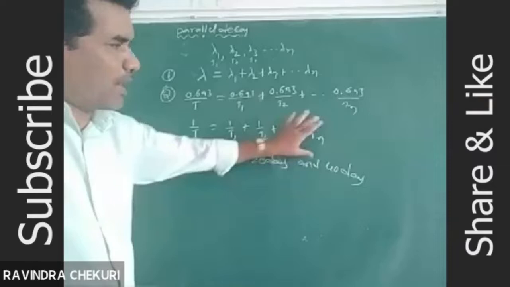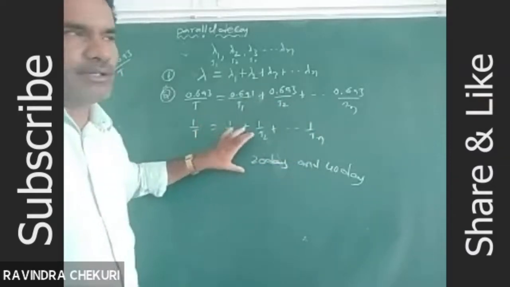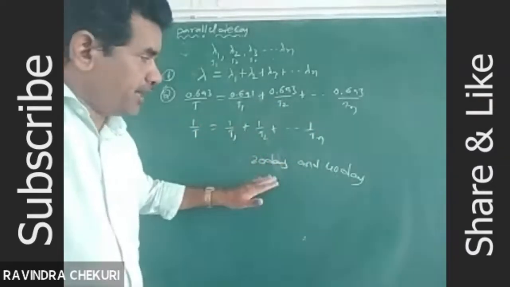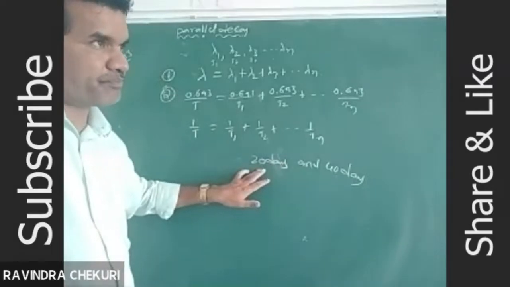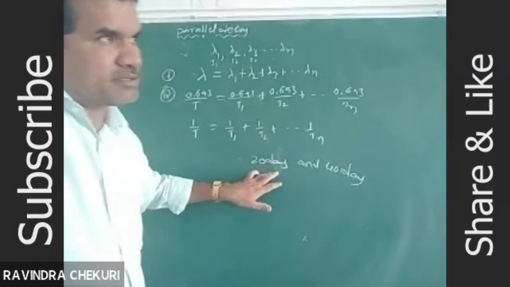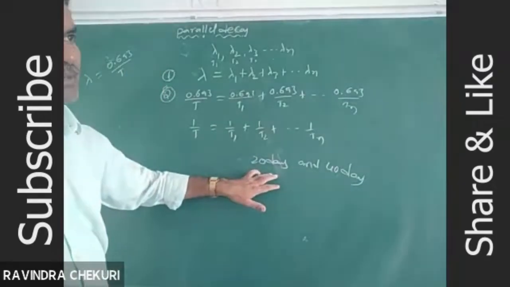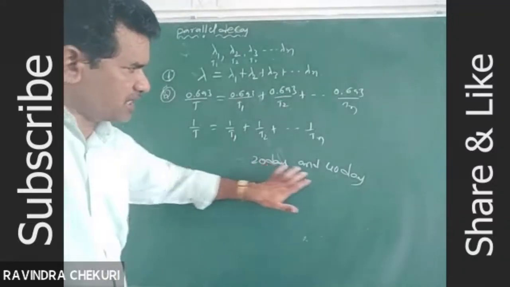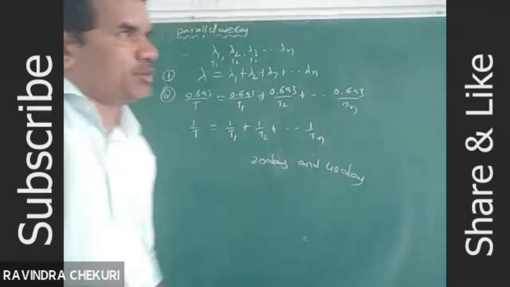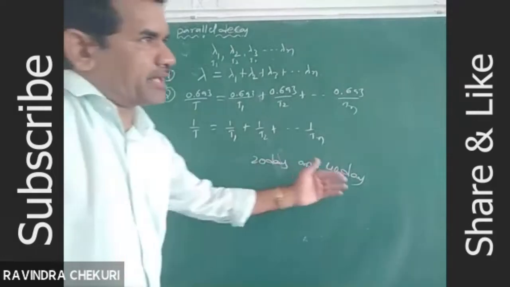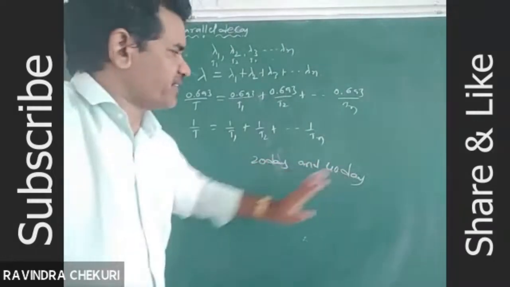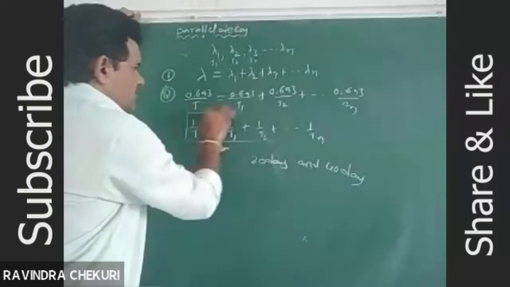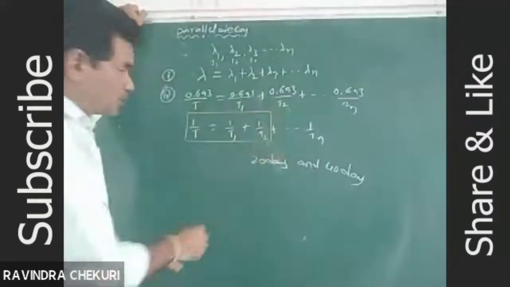Generally, if you have no concept about this, students are expecting the answer by guessing. A radioactive substance disintegrates simultaneously with two processes of half-lives 20 days and 40 days. What is the effective half-life of the radioactive substance? When there are two half-lives, we have the extended formula.